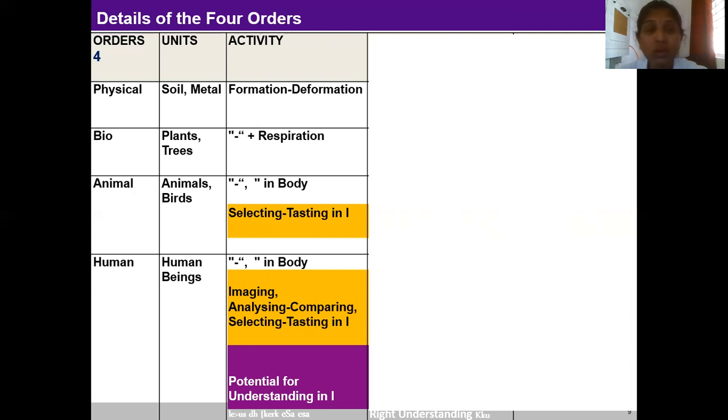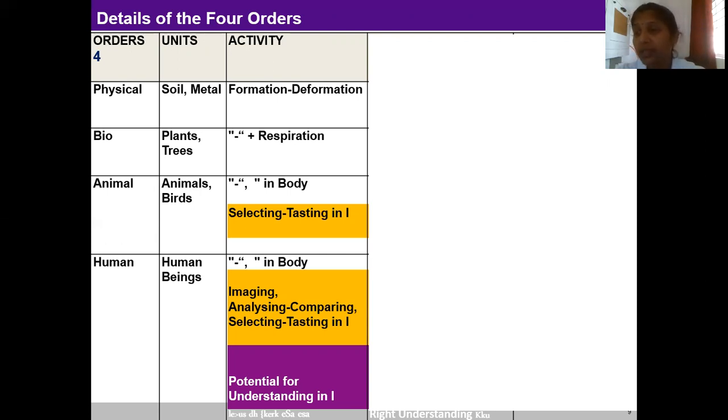Now let us talk about the human being, a unit of the human order. The human being is a coexistence of self and the body. The human body also is a unit of the bio order. Therefore, it has activities of formation, deformation, and respiration. Many cells are being formed every day in our body.